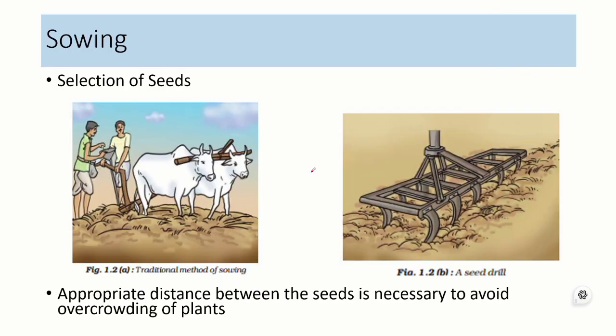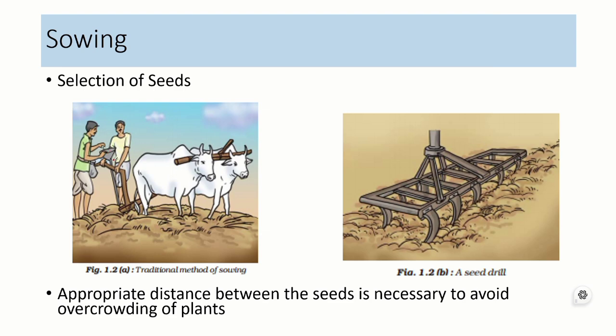As you all know, the growing of plants needs sowing of seeds. Before sowing of seeds, we should select seeds which are of good quality. This is done by a simple method. When you put seeds in water, some seeds will float and some seeds will settle down in the water. The seeds which settle down are healthy and can be used for sowing, but the seeds which are floating will be discarded, as those seeds will be empty and will float on water.